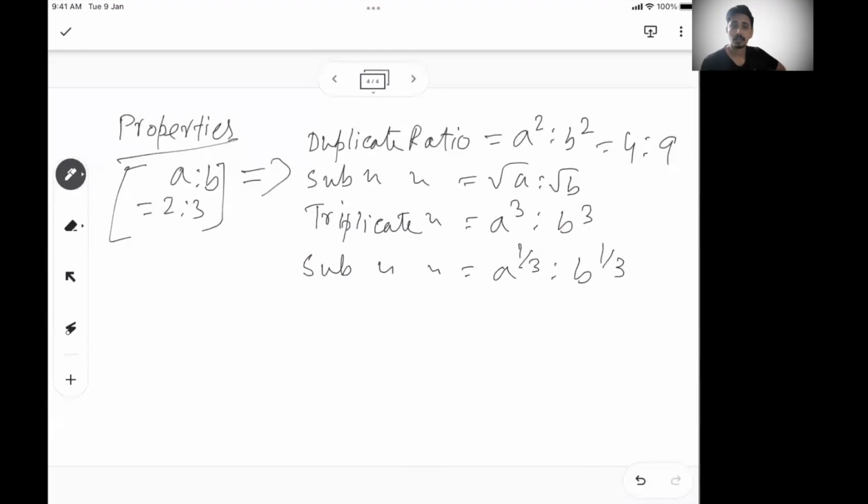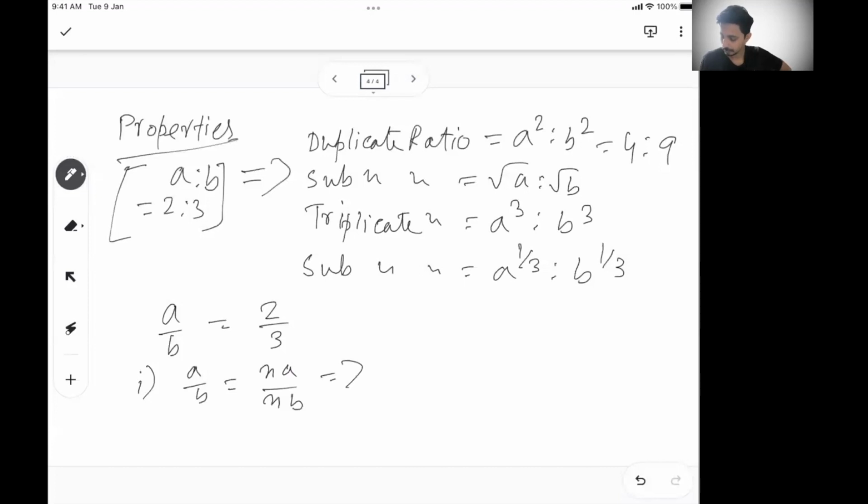Now apart from that, there are certain formulas of ratio. Let's say A is to B is 2 is to 3. Now, if I multiply the ratio with one particular entity for both numerator and denominator, my ratio will not change. So A is to B will be the same as NA to NB, because I'm multiplying with the same thing.